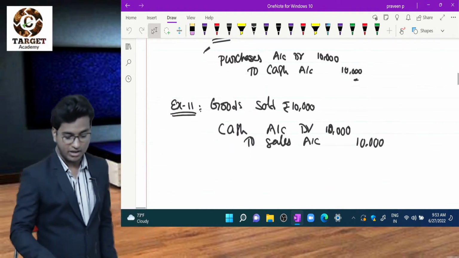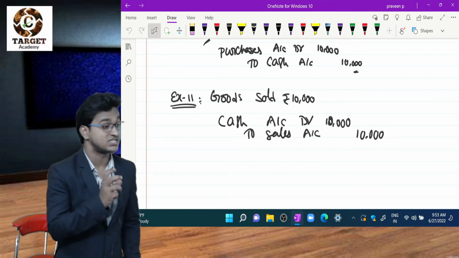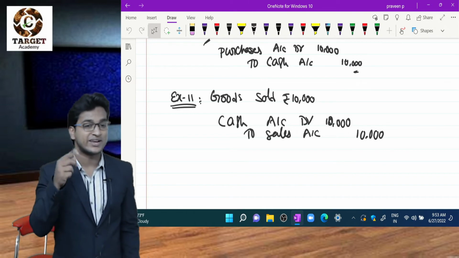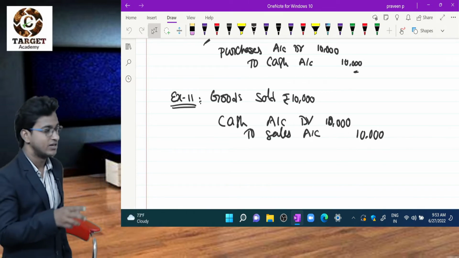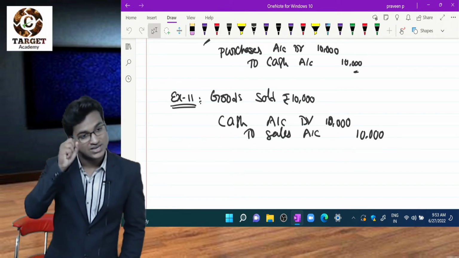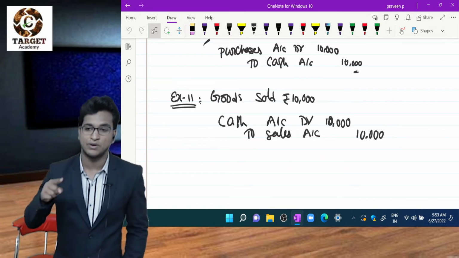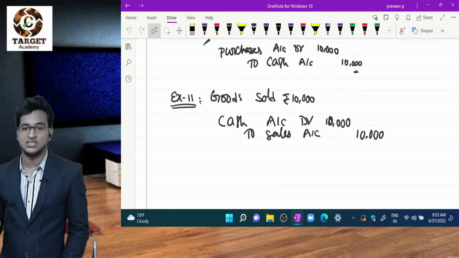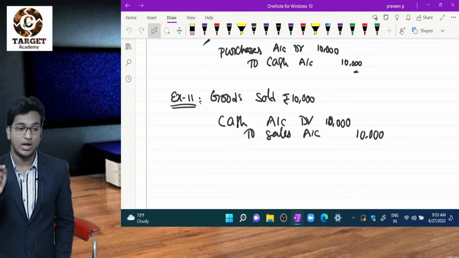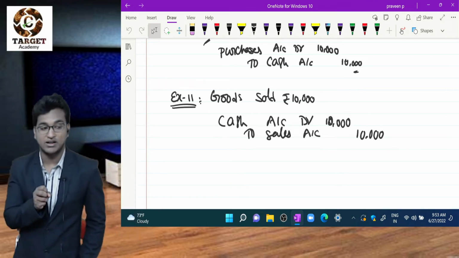Why am I taking excess time? Because these concepts are the foundation for your next level, inter and final. I am taking this much time because journal entries are so necessary for ledger posting. From the ledger we will prepare the trial balance, from the trial balance we will prepare the profit and loss account, and then the balance sheet. For these, journal entries are necessary, so we have to be experts. Okay, we have to become experts in journal entries.